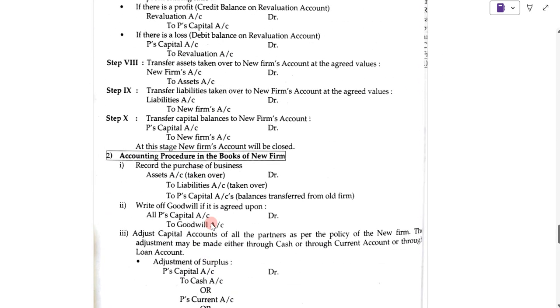Next lecture we will solve one practical example of amalgamation of partnership firm.